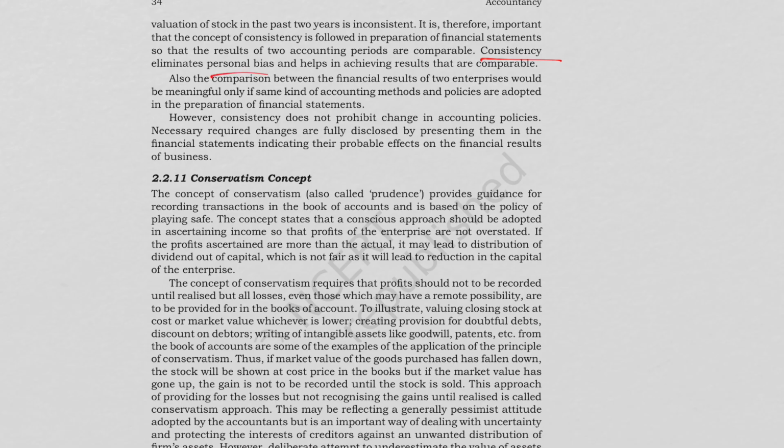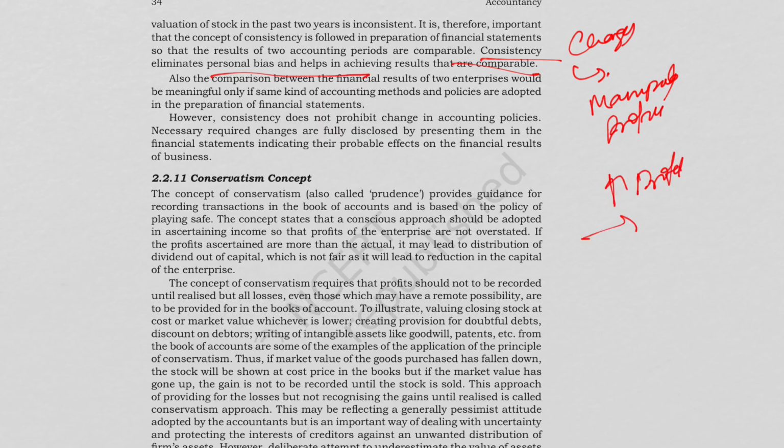Consistency also eliminates personal bias and helps in achieving results which are comparable. If frequent changes are happening, then profit may be manipulated. For example, if you want to show high profit, then you can change the depreciation method. So consistency prevents manipulation.